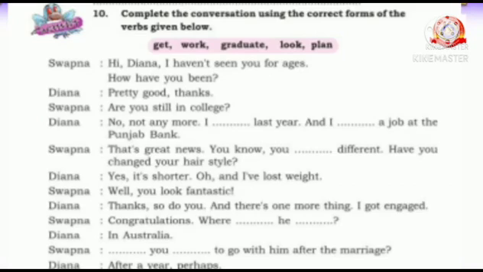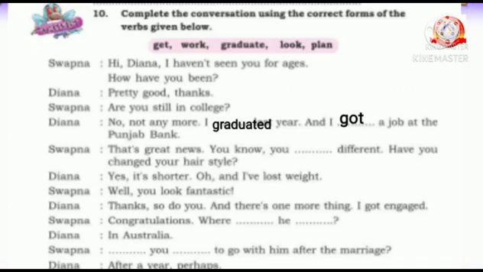Swapna: Hi Diana, I haven't seen you for ages. How have you been? Diana: Pretty good, thanks. Swapna: Are you still in college? Diana: No, not anymore. I dash last year and I dash a job at the Punjab Bank. What will you write here? I graduated last year and I got a job at the Punjab Bank.